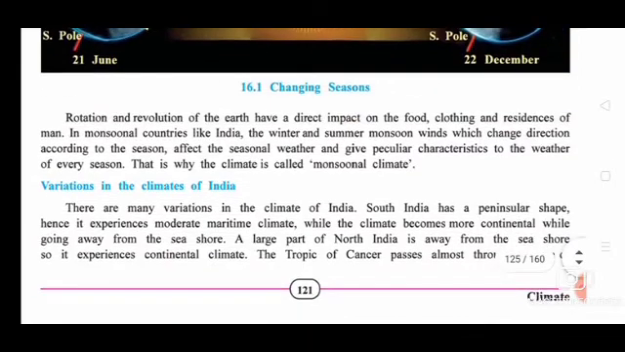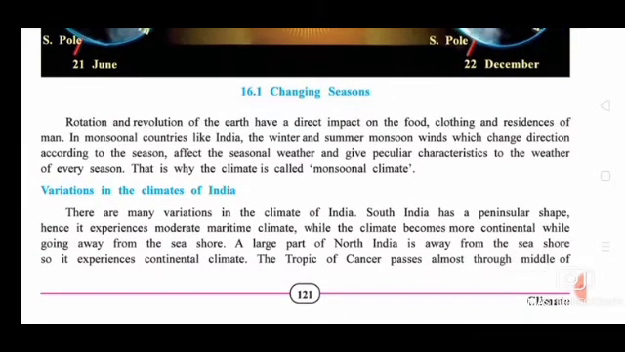Then next we will see that rotation and revolution of the earth have a direct impact on the food, clothing and residence of man. In monsoonal countries like India, the winter and summer monsoon winds, which change direction according to the season, affect the seasonal weather and give peculiar characteristics to the weather of every season. That is why the climate is called monsoonal climate. So you can underline what is monsoonal climate.